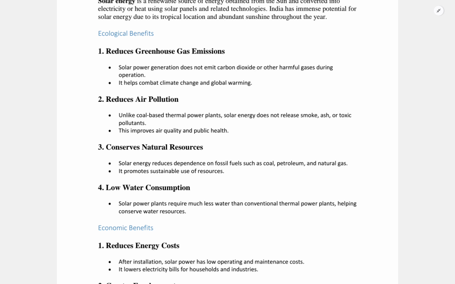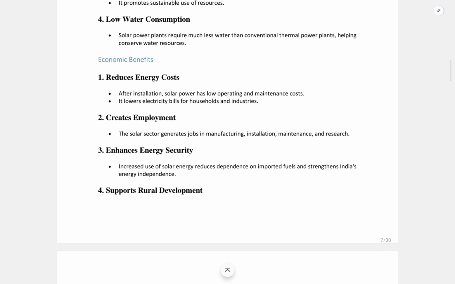Solar energy reduces dependence on fossil fuels such as coal, petroleum and natural gas, which will further decrease our economic dependence on these natural resources, strengthen our economy, and promote sustainable use of resources as well. It is also low in water consumption, since solar power plants require much less water than conventional thermal power plants, helping to conserve water resources.